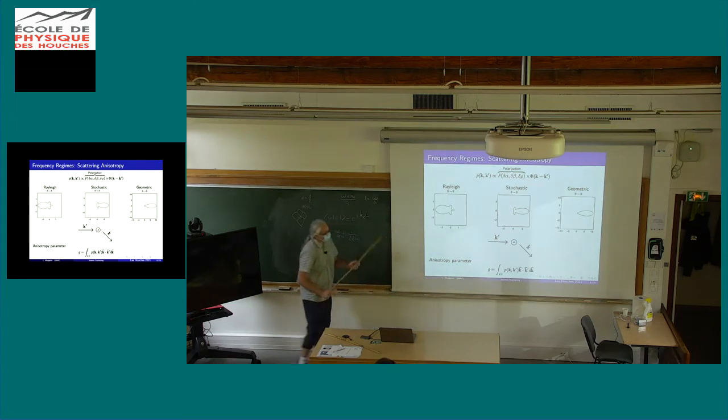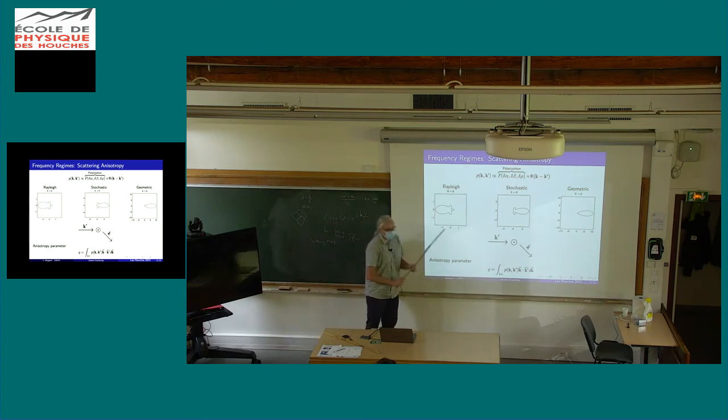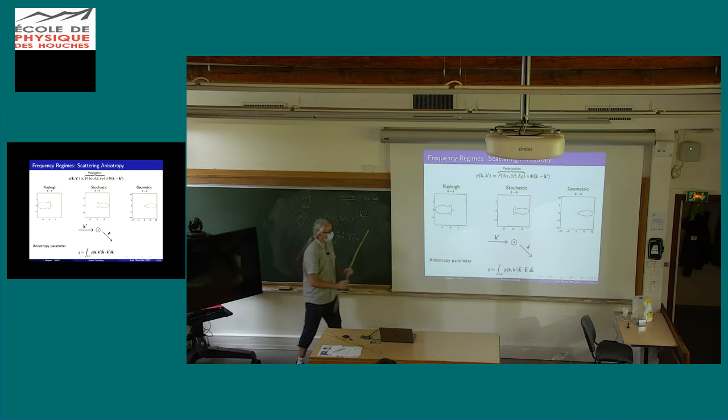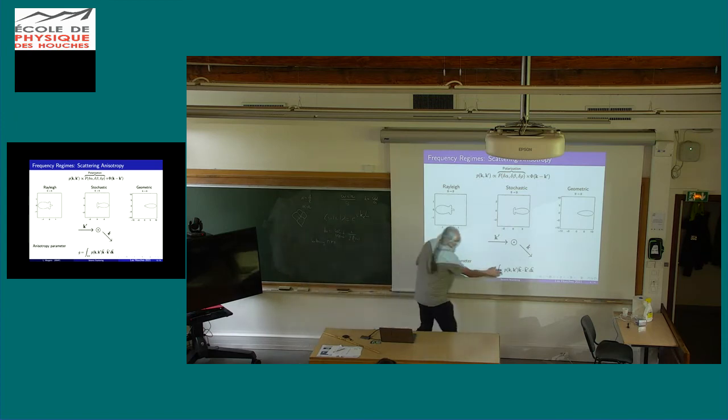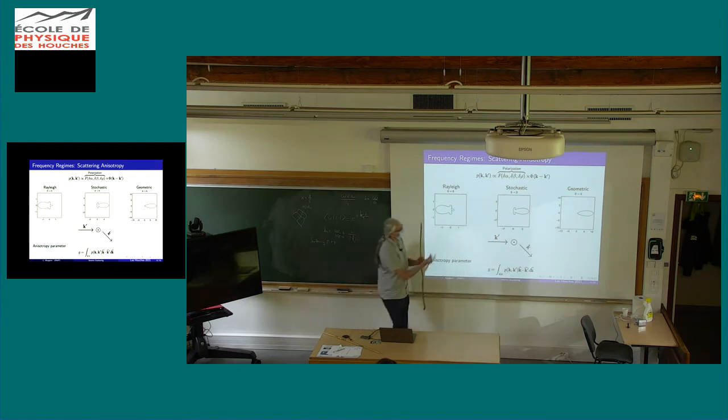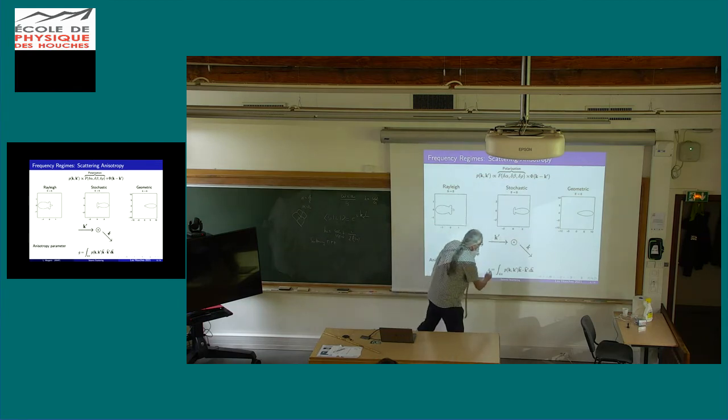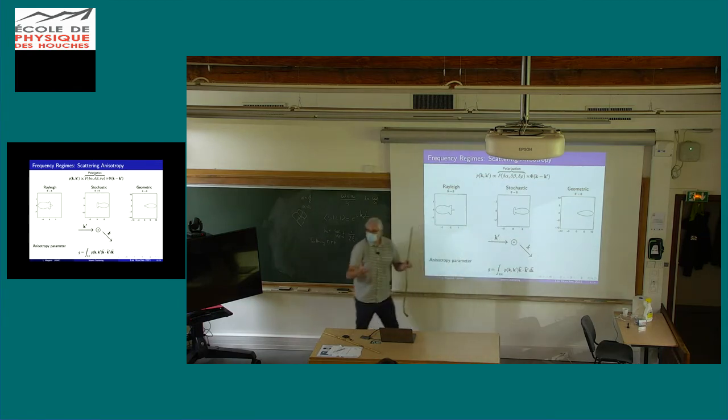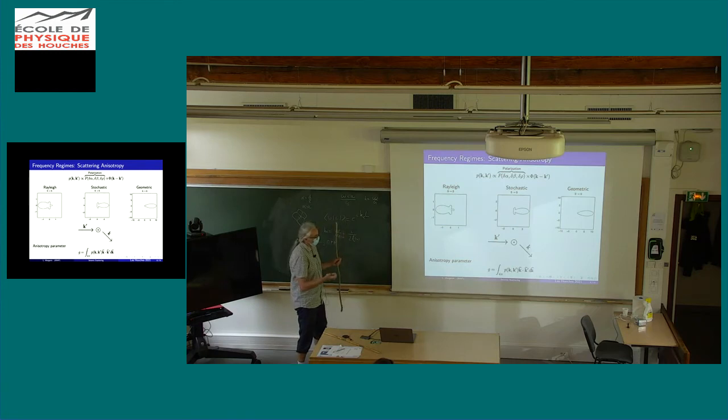So to characterize the level of anisotropy, we introduce a parameter which is called G, completely different from the G of Barbara, which is just the weighted average of this function here with the cosine of the scattering angle. So basically, if you have a lot of backscattering, this will be negative. If you have isotropic scattering, or non-preferential scattering, if you prefer, this is 0. And if scattering is in the forward direction, this will be positive. So it's a way of having an idea of how anisotropic your scattering is.